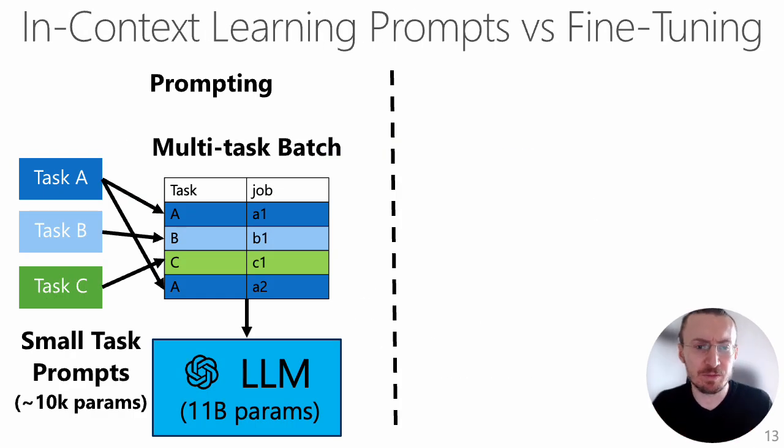So what are the main differences between these methods, especially prompting versus fine-tuning? Prompt tuning only requires storing a small task-specific prompt for each task, and then enables multitask inference using the original pre-trained model. We need to store only a small prompt per task with around 10k parameters. Most importantly, in a single batch, we can include prompts for many tasks and even for different users.